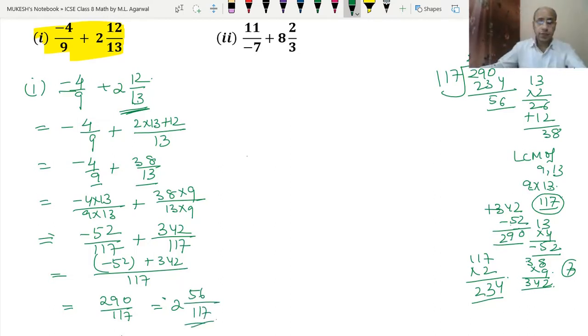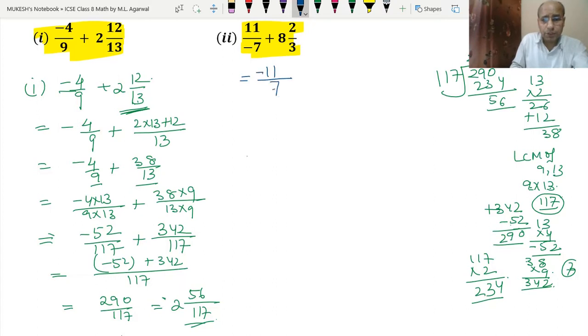Now let's do the second part. The second part is 11 upon minus 7. Here also we have the mixed fraction and the denominators are not same. Let's write it. 11 upon minus 7, then we can write minus 11 upon 7 plus 8 2 upon 3. So first we will convert this mixed fraction into the improper fraction.